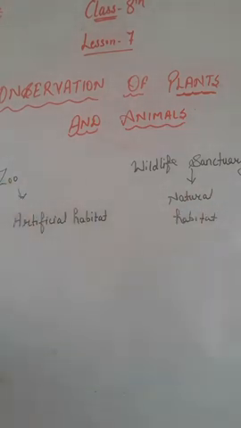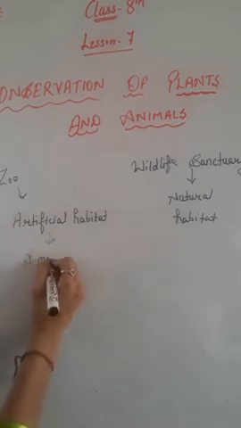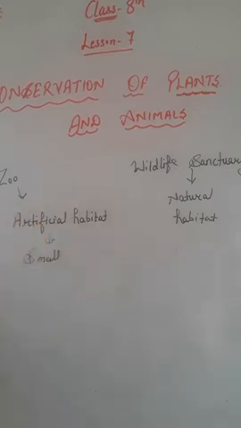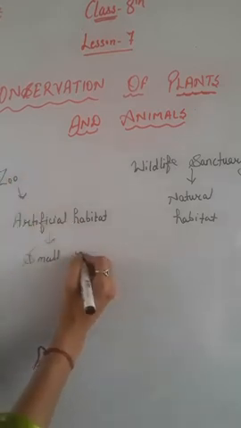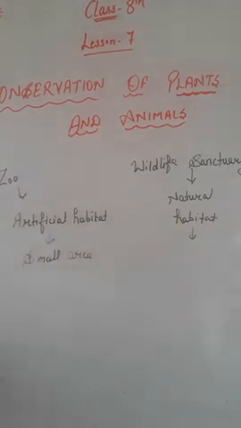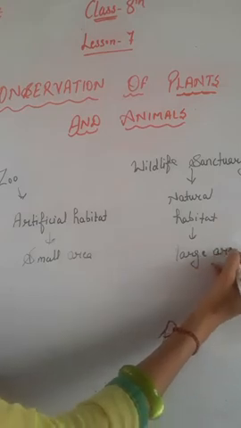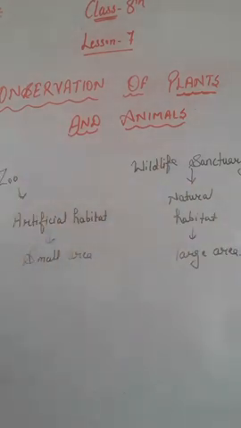Secondly, in a zoo, animals are protected for public view and are kept in small areas. But in wildlife sanctuaries, animals are protected and conserved in a very large area. Clear? So this is the basic difference between a zoo and a wildlife sanctuary.